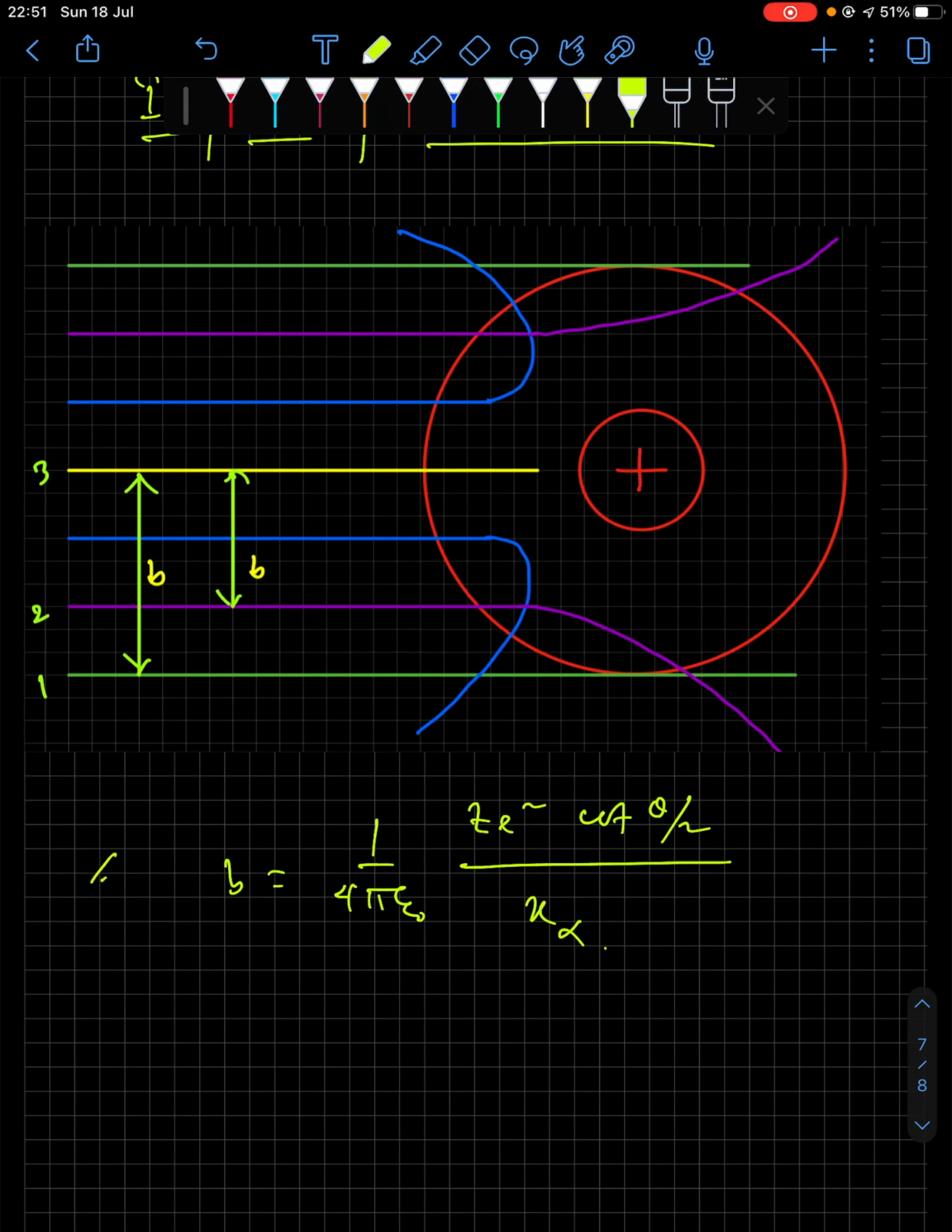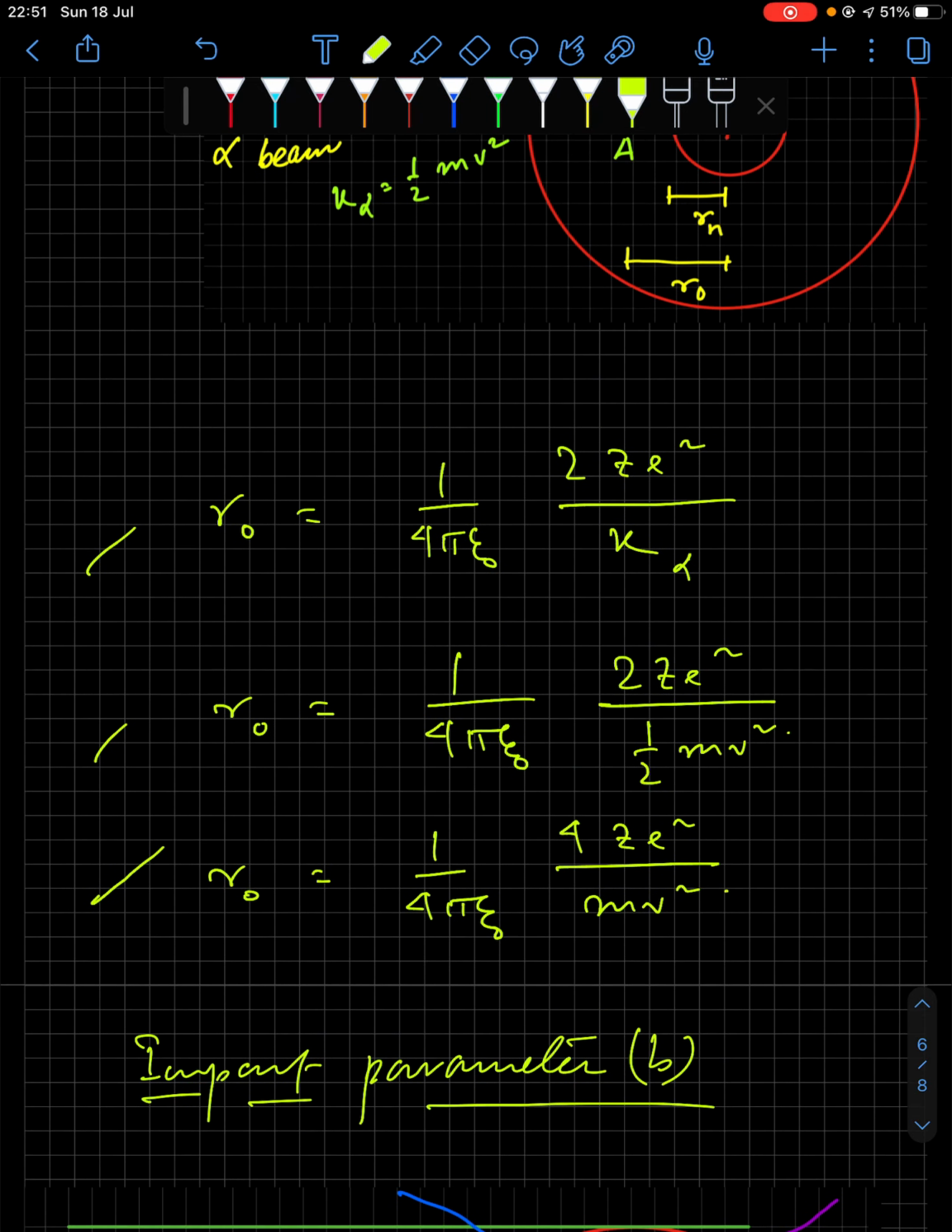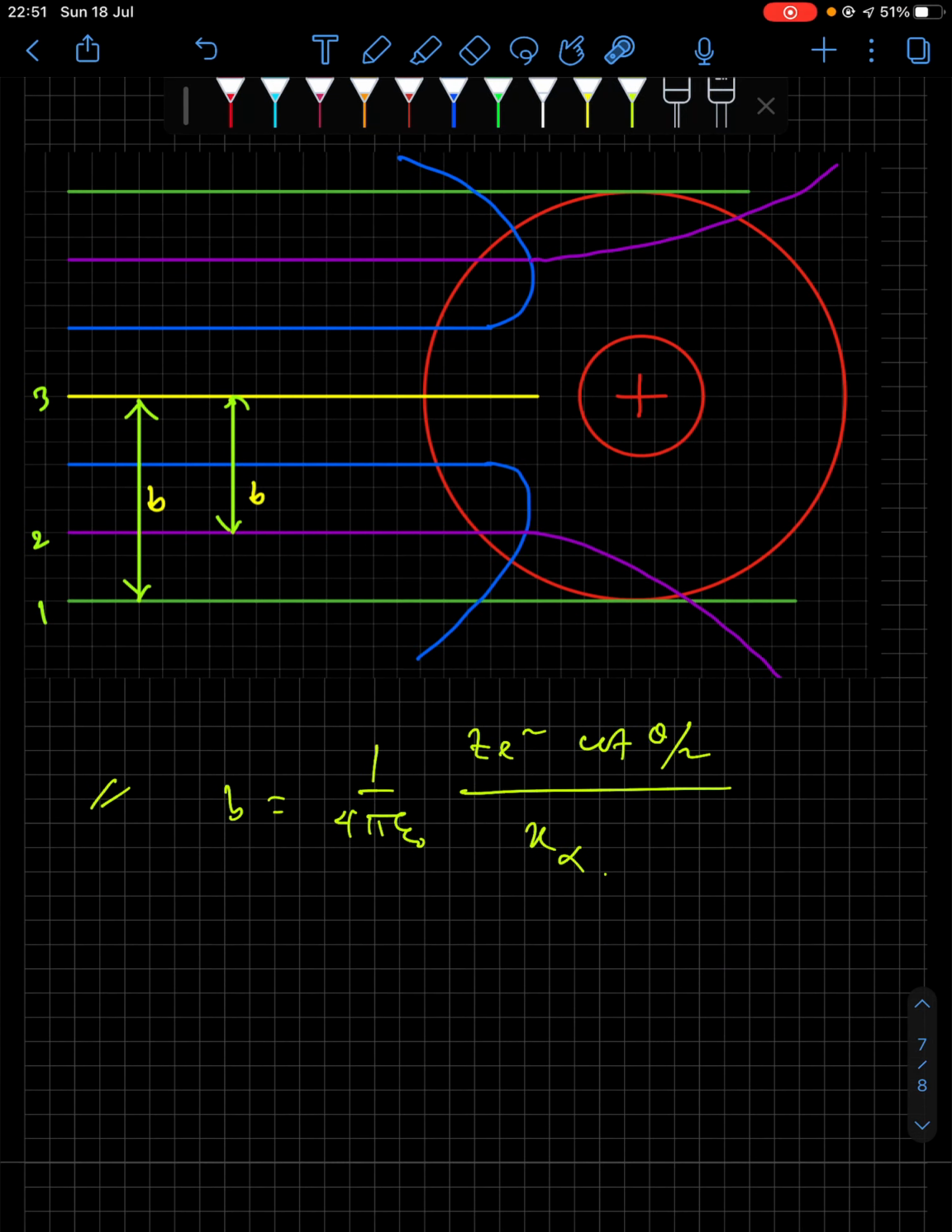So it is just like the previous relation, but there you had 1 by 4 pi epsilon naught 2Ze square by k alpha. There you have Ze square cot theta by 2 by k alpha. So you can just remember it in this manner, like in place of 2 you have cot theta by 2 here. Rest everything is same in impact parameter. Okay, I hope this is clear.